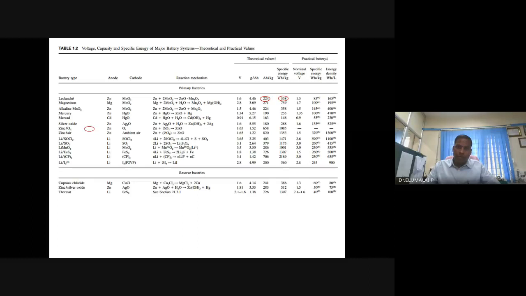After doing this, please move to these two systems: zinc silver oxide system or zinc air system and zinc oxygen systems. So maybe someone can move to this one, lithium thionyl chloride battery, primary lithium batteries. Try to get these numbers and today's class will be over after this.